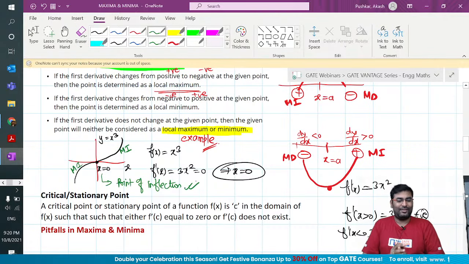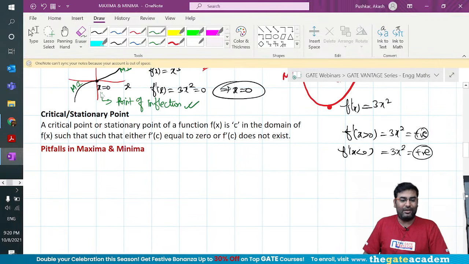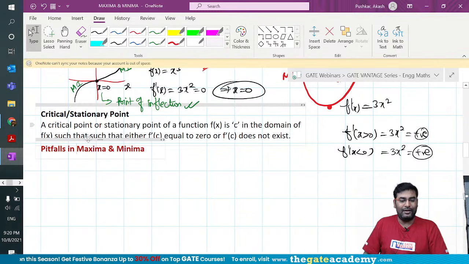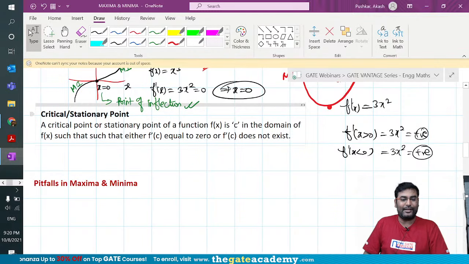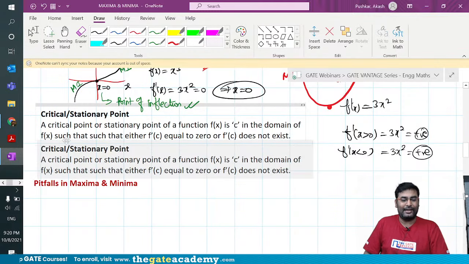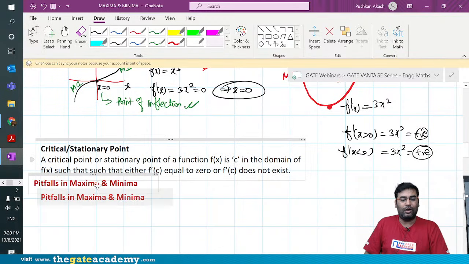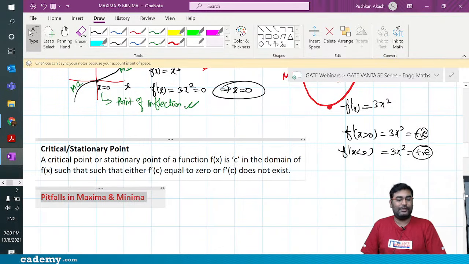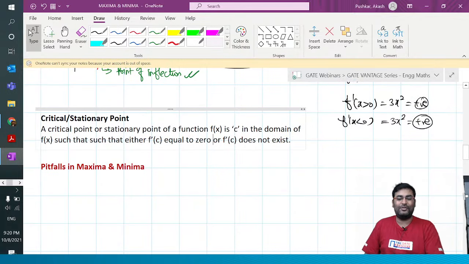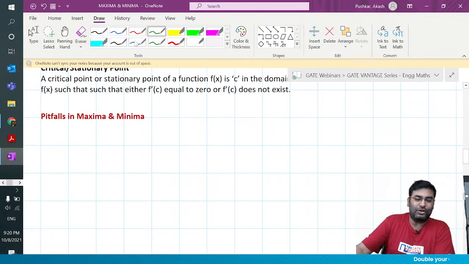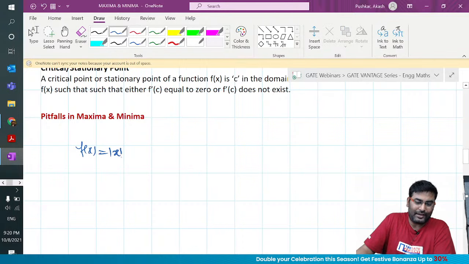Come on. So this is a very common pitfall in maxima and minima. People think that the moment you get a critical point, it has to be a local maxima or local minima. Not necessary. You have just seen one example. Let me also show you another example. You guys know about mod x, right?